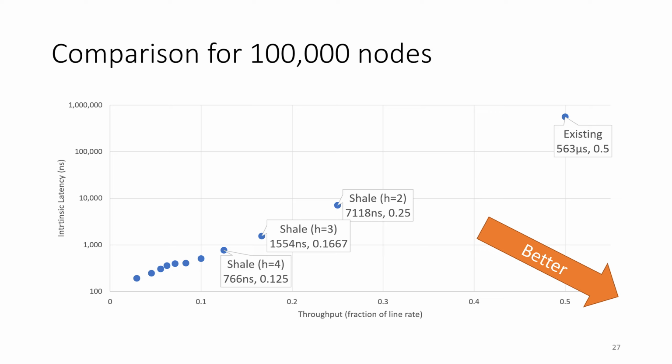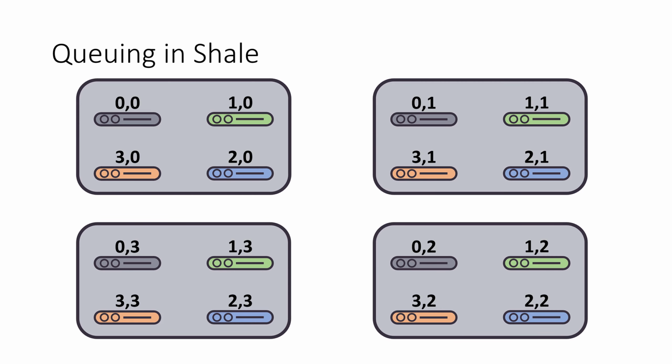But in order to enable this to actually work, we now need to talk about queuing in our congestion control, because queuing delay actually does exist in real systems. So let's say we have these 2 cells that we want to send, as an example. Notice that they're being sent to different destinations. One is being sent to node 3, 2, the other one to node 3, 3.